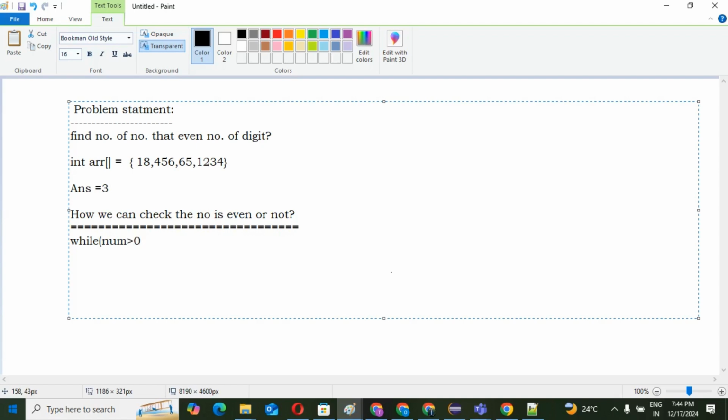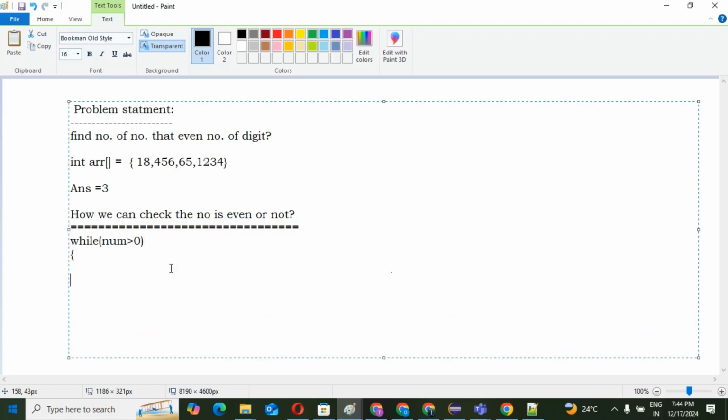If the number is greater than 0, we do count plus plus, and then we set num equals num divided by 10. Correct? This will iterate. Suppose this is 18.